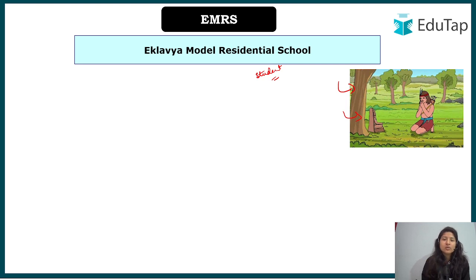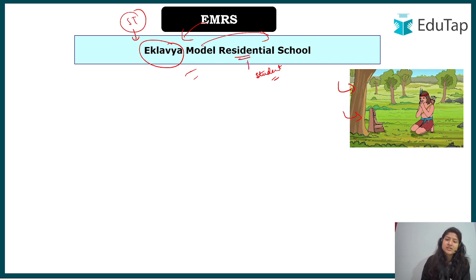So from his name, the scheme has been named Eklavya Model Residential School. Eklavya means he was a student, that is why this scheme is for students, and we are talking about school, so that is easier to remember. And what kind of students? Those who belong to a deprived society, that is the STs, the Scheduled Tribes. Here the focus is to uplift and provide quality education and other opportunities to students who belong to the ST category by giving them good schools with good facilities, so that they can have a wholesome development. So this stands for Eklavya Model Residential School.